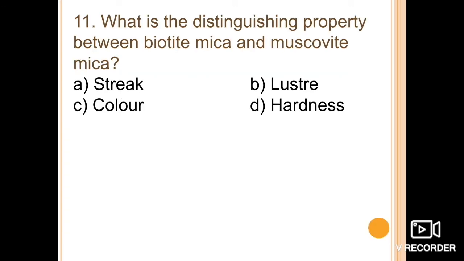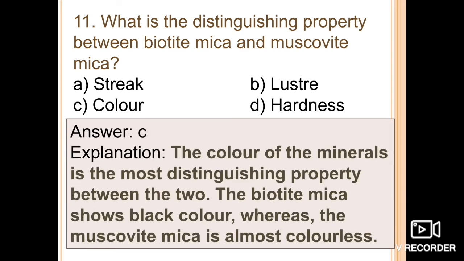And next one is, what is the distinguishing property between biotite mica and the muscovite mica? Streak, luster, color, or hardness? Color is the most distinguishing property between these two minerals. Biotite mica shows black color, whereas muscovite mica is almost colorless. So that is the very distinguishing property.